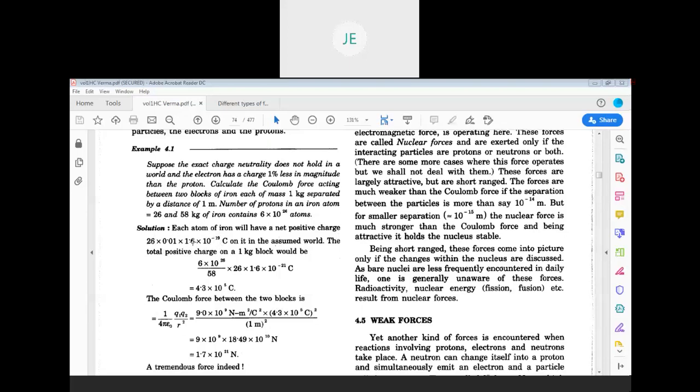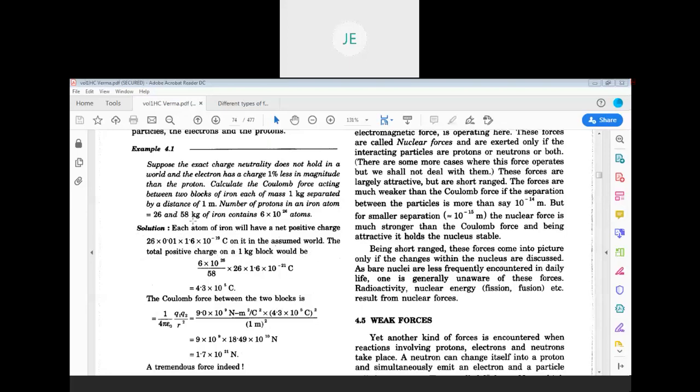And how much are they more? 1% more than the electron charge. So that is 1 by 100, which is 0.01. So 26 into 0.01 into 1.6 into 10 power minus 19 coulomb. Extra charge will be present for each atom, if there is a net positive charge. So then the total positive charge on a 1 kg block would be.